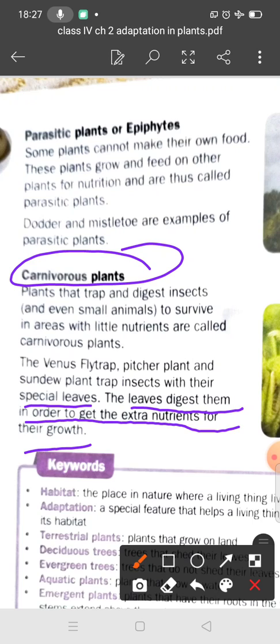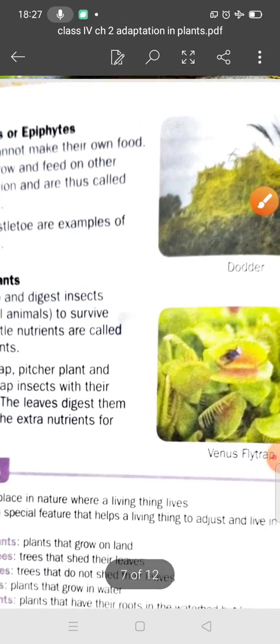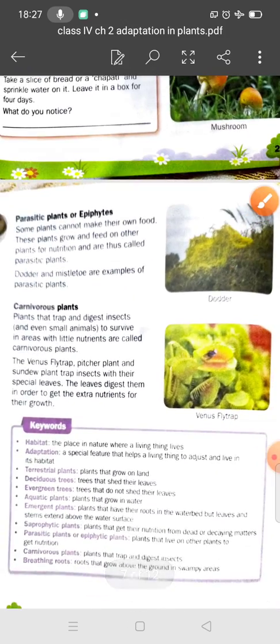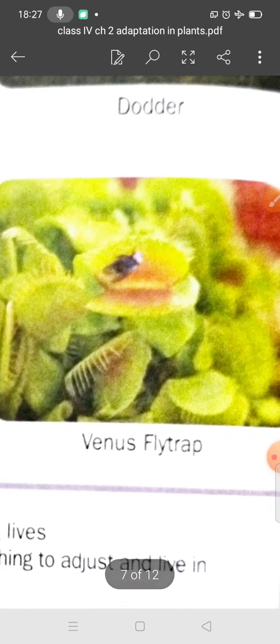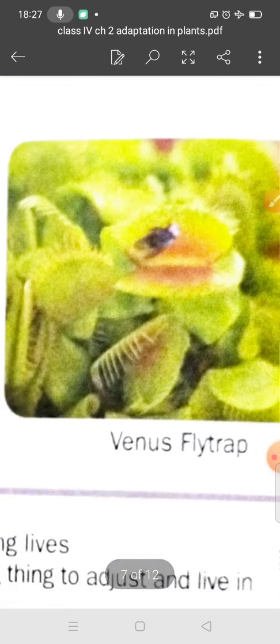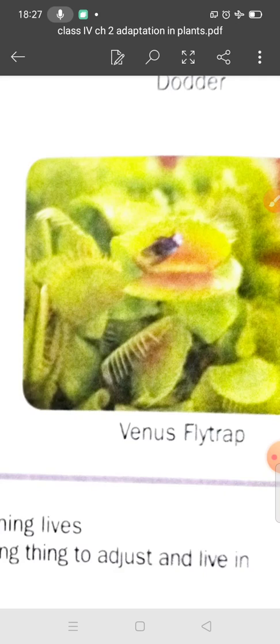Some form a pitcher shape, and when an insect comes, they trap and digest it. You can see the structure of the Venus flytrap and the pitcher plant.